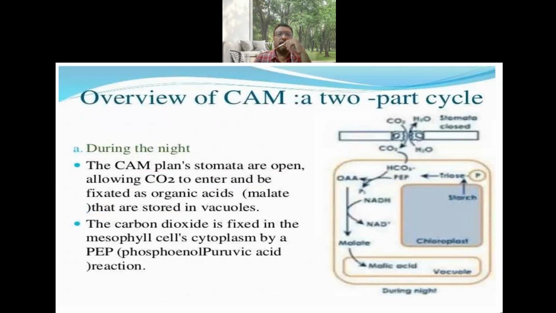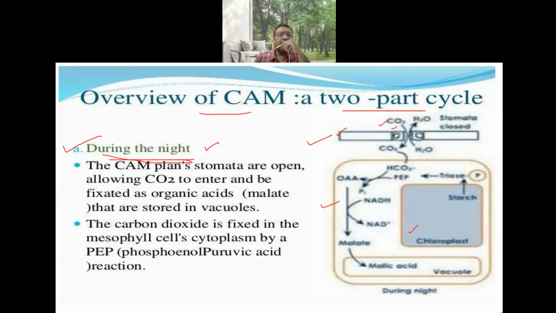Now, if you look at the overall CAM pathway, you can say that it occurs in two parts. One occurs during the night time. This is the pathway during the night time, where this is the epidermis, and this is the stomata, where it is closed, and this is the mesophyll cell, where this is the chloroplast. So this is the chloroplast region.